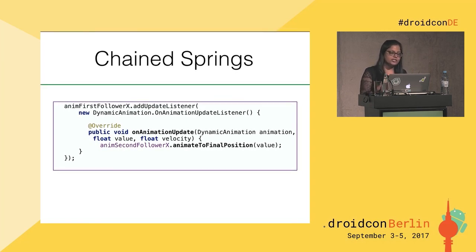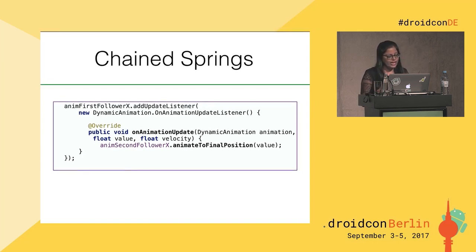We want the second follower to follow the first follower. For that, we have a function called add update listener, which we add on the first follower, such that whenever any animation update happens on the first follower, we get a callback, and in that function, we can update the value for the second object.